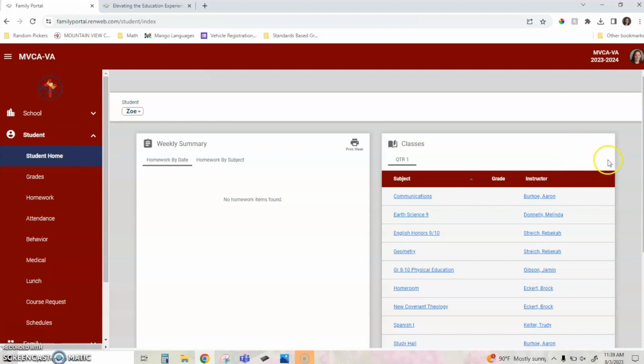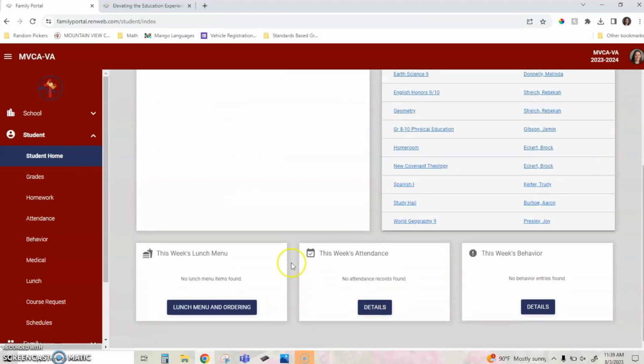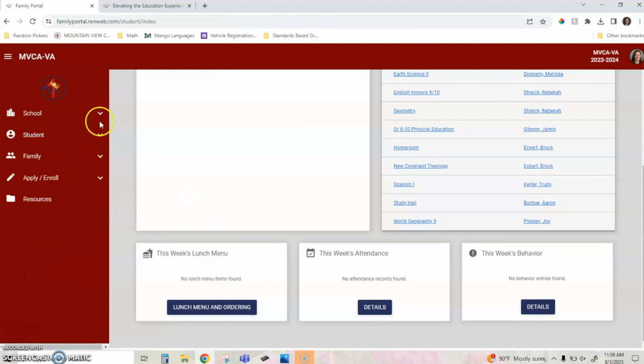So again, all of this is information that you can see on the Student Home: weekly summary, classes, the lunch menu, the attendance, behavior, or you can click on each of these sub-menus below. Students have access and are able to see this student section as well.